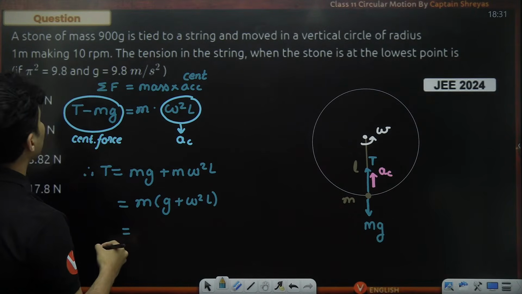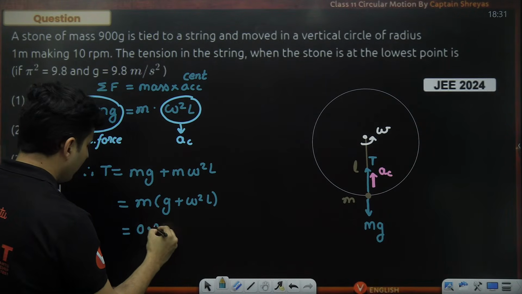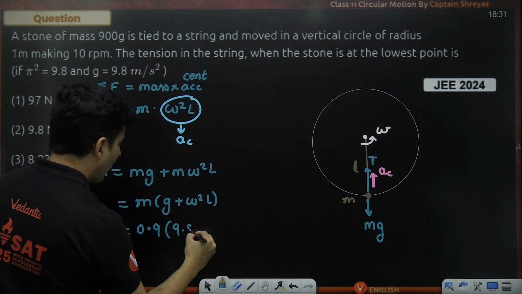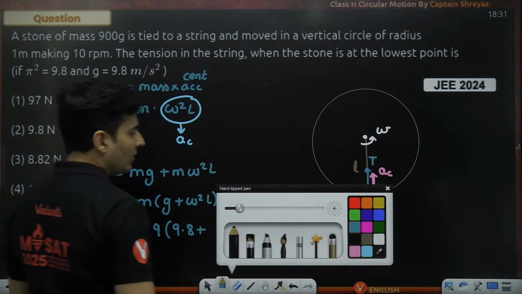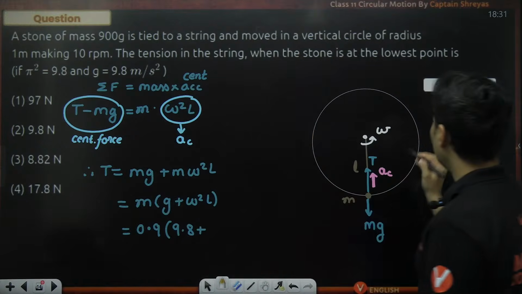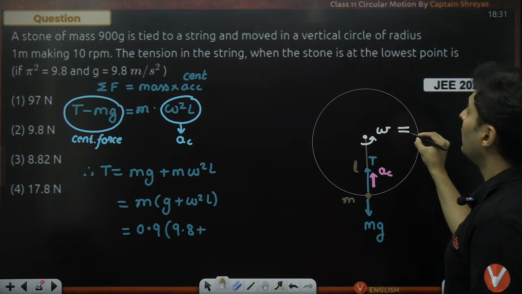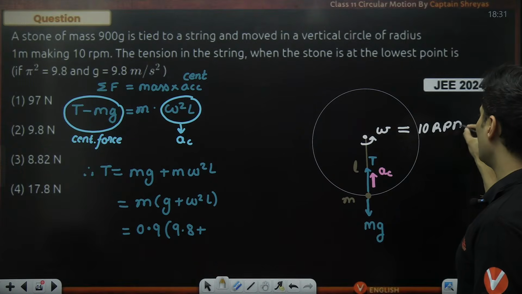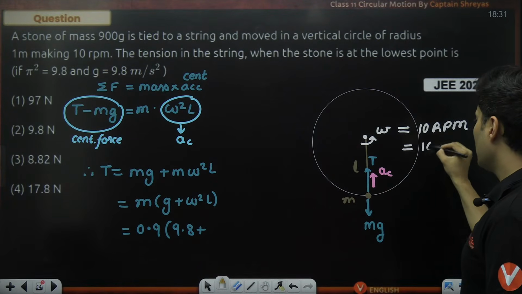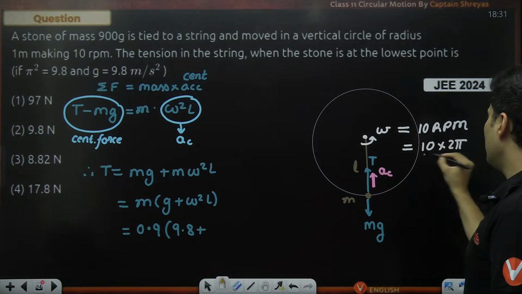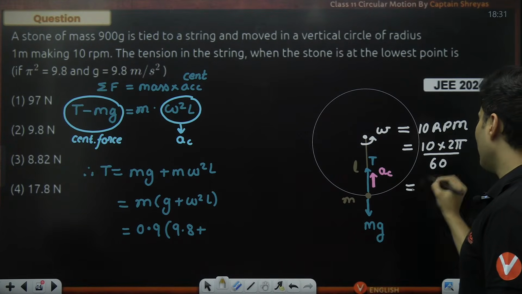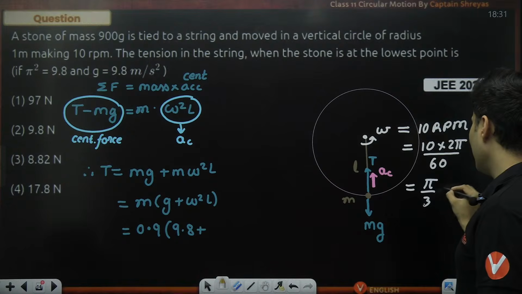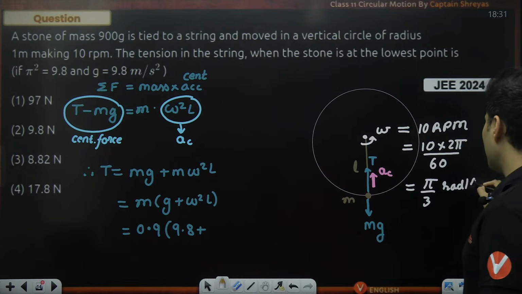So what is the mass? Mass is 900 grams, means 0.9. G value is 9.8, I believe. And omega square is asked. So first we'll figure out how much is omega. How much RPM is it given? 10 RPM. If it is 10 RPM, I have told you how to do the conversion yesterday, multiplied by 2 pi and divided by 60. So 0, 0 cancels, 2 and 6 cancel. So it will become pi by 3, but in radians per second.